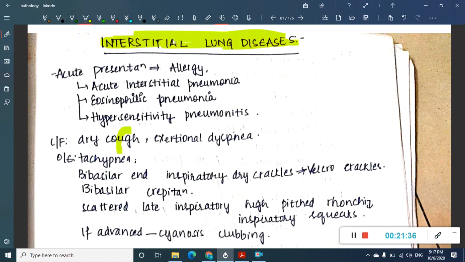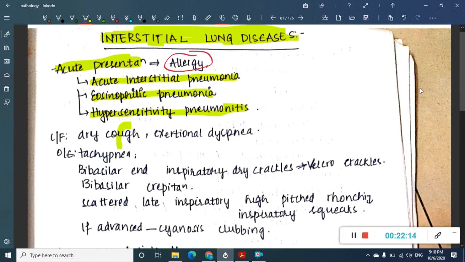Interstitial lung disease can have different presentations: acute, subacute, chronic. Mostly it is chronic or subacute. But will there be an acute presentation? Yes, there will be. The acute presentation of interstitial lung disease is mainly because of allergy. The examples with acute presentation, which are very important, are acute interstitial pneumonia, eosinophilic pneumonia, and hypersensitivity pneumonitis. These have acute presentation and are mainly due to allergy.